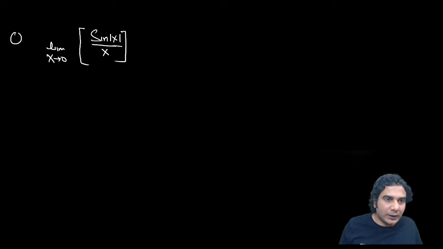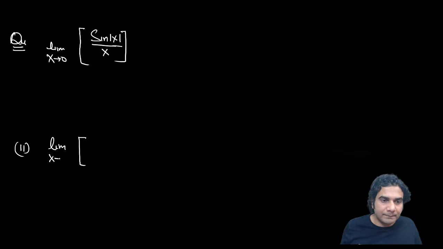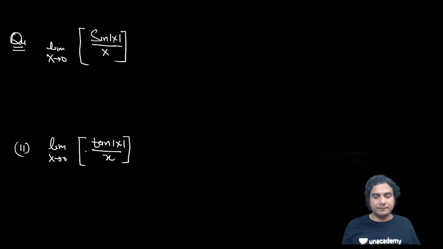Try to figure out this question. All right. Second is, so try to answer these two questions.